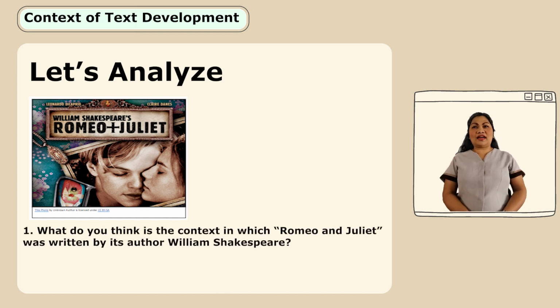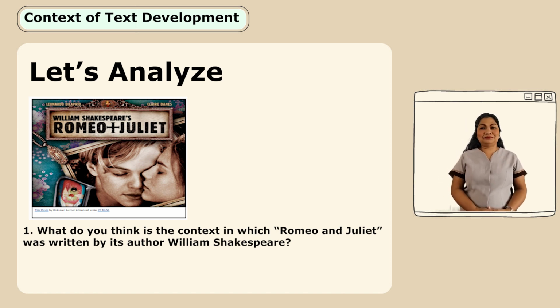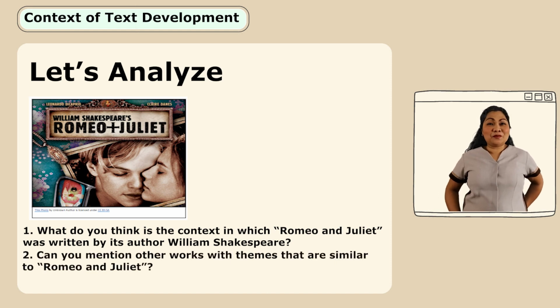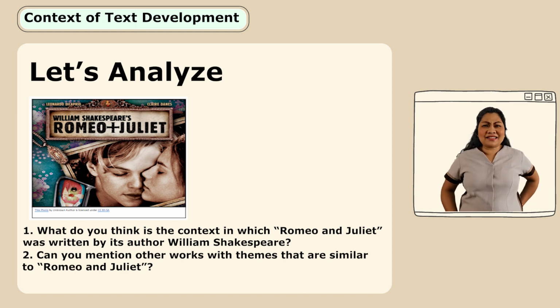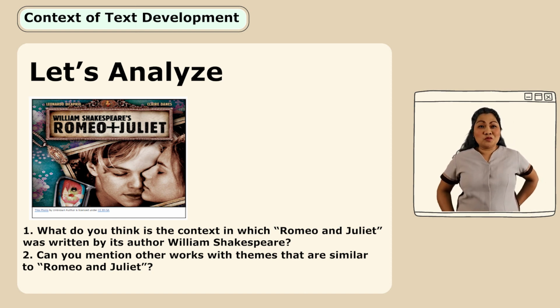What do you think is the context in which Romeo and Juliet was written by its author, William Shakespeare? Yes, that's right. It's a love story written by William Shakespeare. It's all about love, such as Romeo and Juliet. What else about love? It's a forbidden love between the two. What about number 2? Can you mention other works with themes that are similar to Romeo and Juliet? Yes, Warm Bodies. That's right. That's almost the same as Romeo and Juliet.